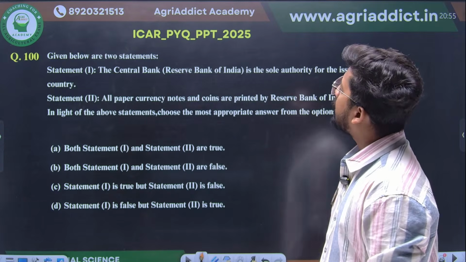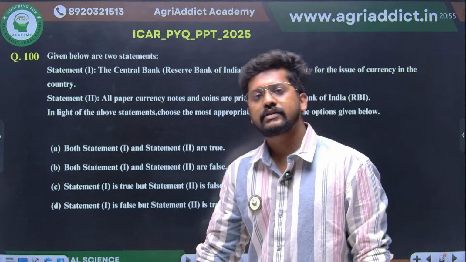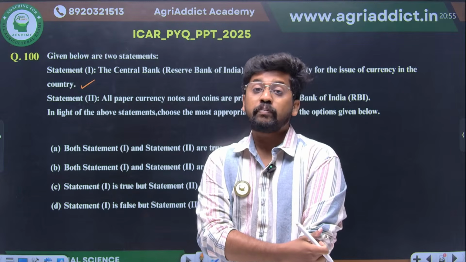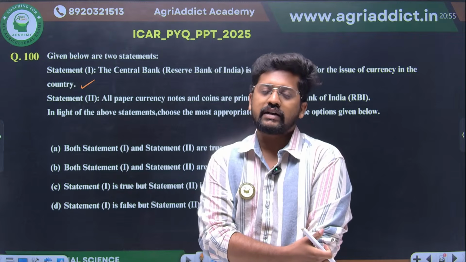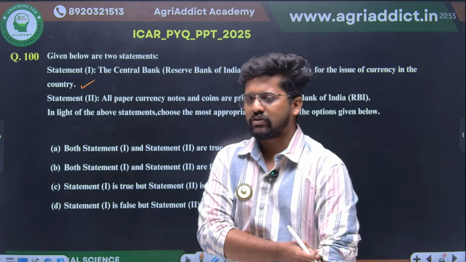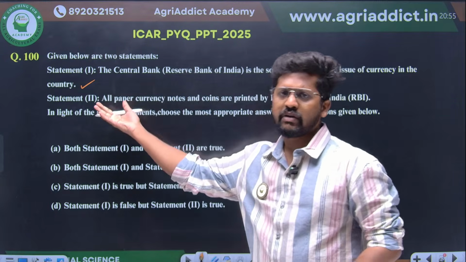Next question: the central bank, the Reserve Bank of India, is the sole authority for the issue of currency in the country. Yes, statement 1 is correct. He is actually the sole authority, but we know that the 1 rupee note is actually not printed these days. The 1 rupee note is printed by the Government of India, but still it is not in circulation, and legal tender issues are there. We can say that statement 1 is generally correct.